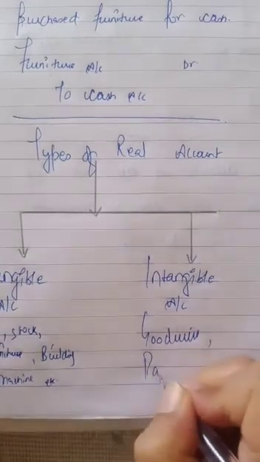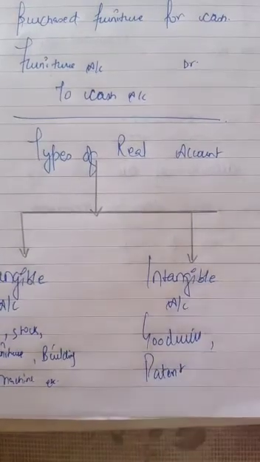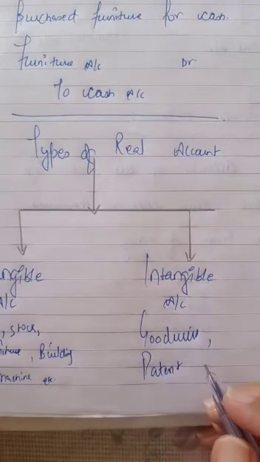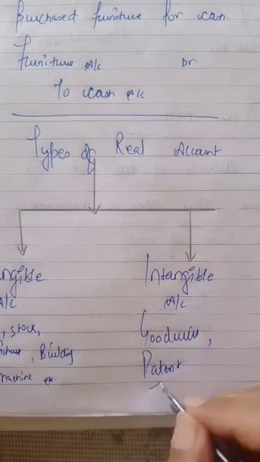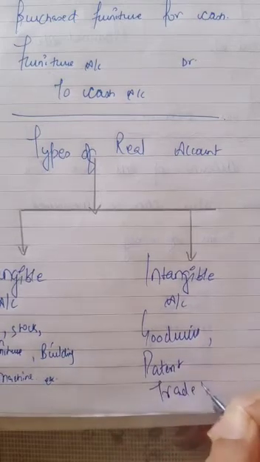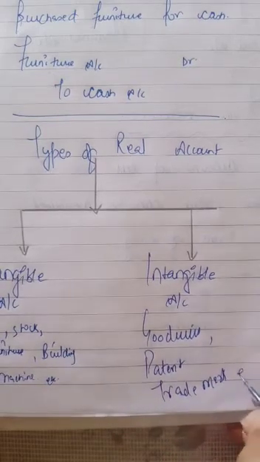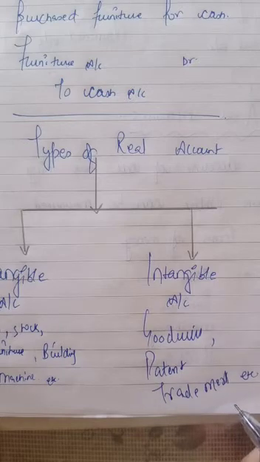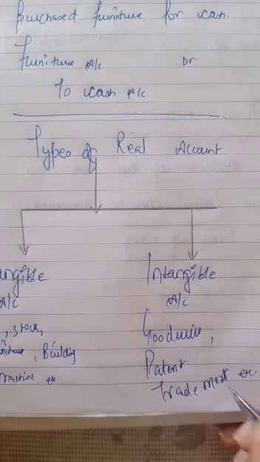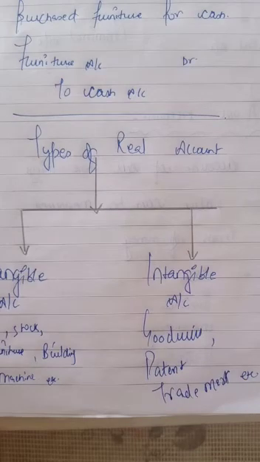Do you know what a patent is? If you have registered your creation, then it is your asset. Trademark: any mark which is registered for you, for your business, is called your asset. You can sell it and you can purchase it.